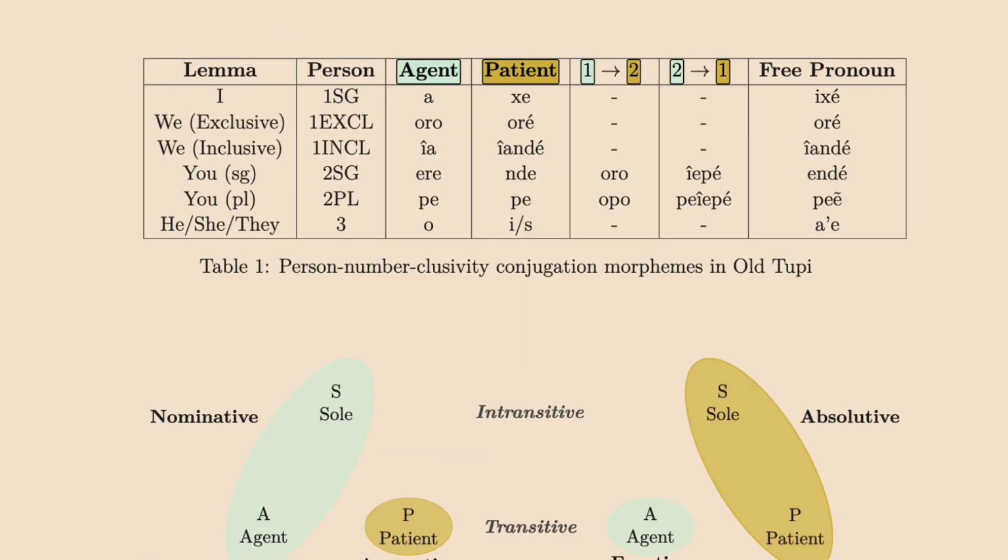The first thing I want you to look at is that Tupi has different person number inclusivity markers. So I want you to take a look that we have a first person singular and we have two plurals, changing the fact of whether the plural is including the third person or the second person. In the second person, we have a singular and a second person that also includes the third person, the second person plural. The third person is unmarked for plurality. It just shows us that there is no first or second person. It tells us nothing about plurality if there are multiple third persons or only one.